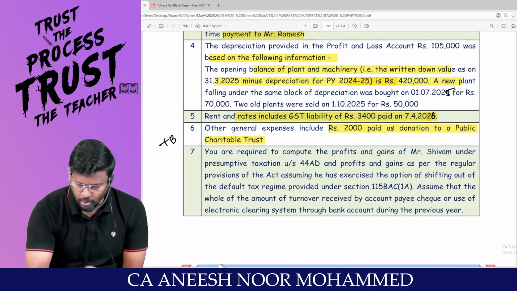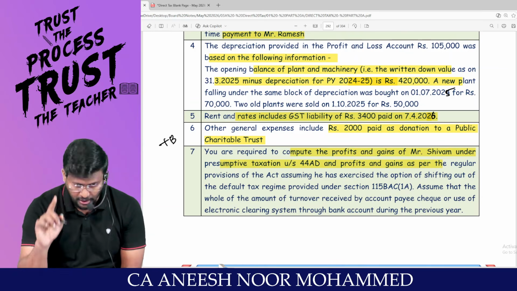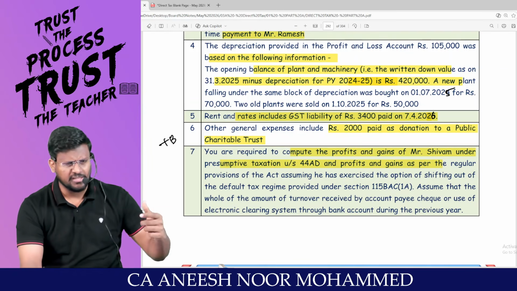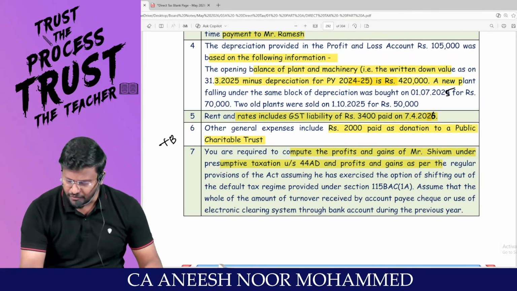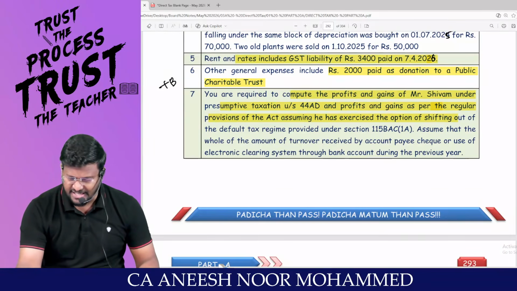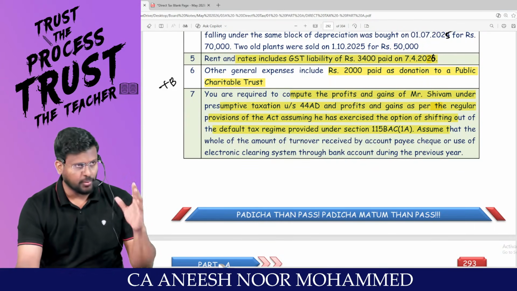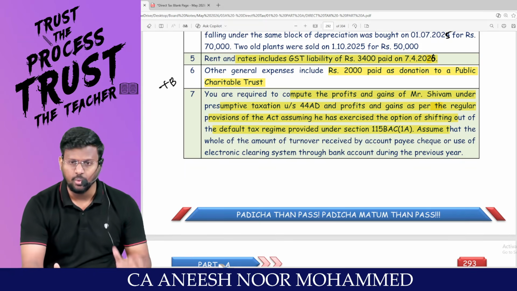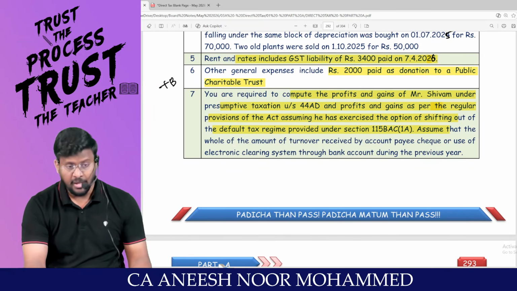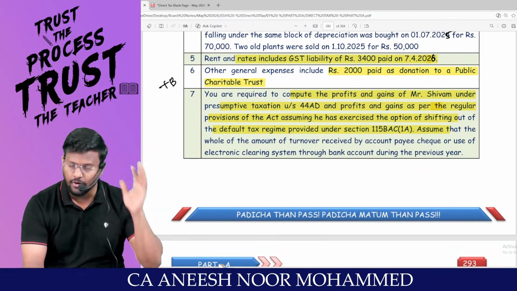You are required to compute the profits and gains of Mr. Shivam under the presumptive taxation under 44AD, which means take the turnover, apply 8% or 6% as the case may be. And also profits and gains as per the regular provisions of the Act, assuming he exercises the option of shifting out of the default tax regime. That means, sir, we have to calculate under PGBP itself two routes, under the presumptive taxation route and also under the normal provisions. When you are calculating the normal provisions, keep in mind that he has gone out of the default tax regime.